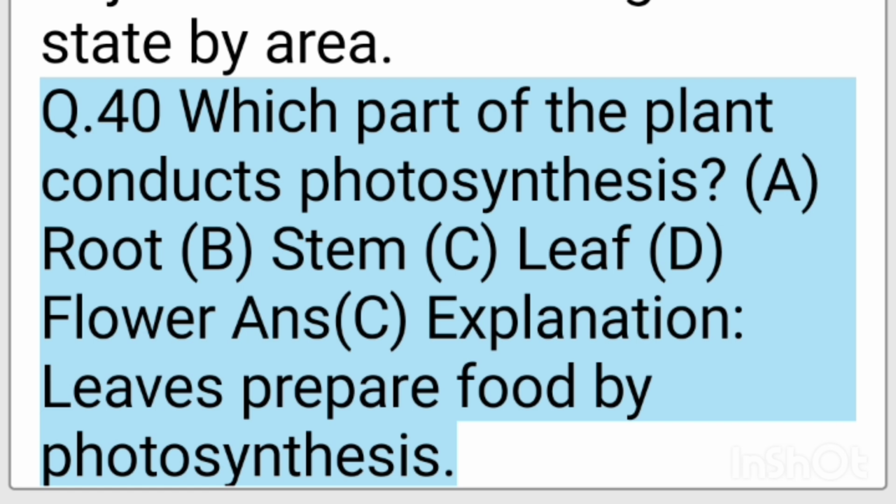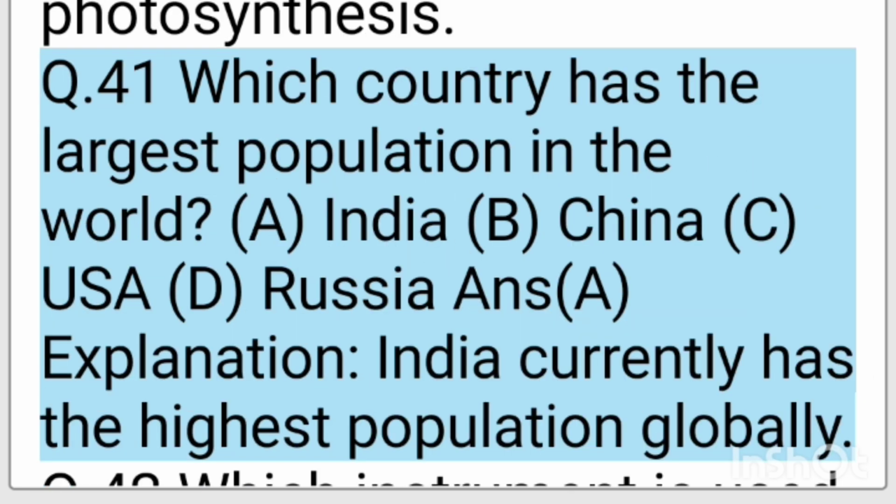A. Root. B. Stem. C. Leaf. D. Flower. Ans. C. Explanation, leaves prepare food by photosynthesis. Q. 41. Which country has the largest population in the world?